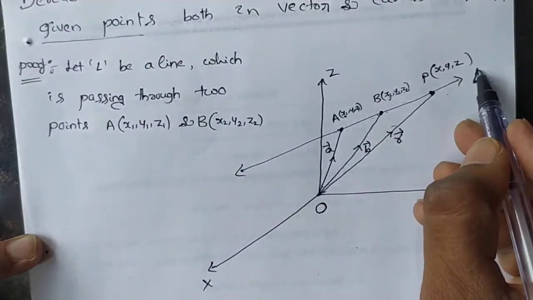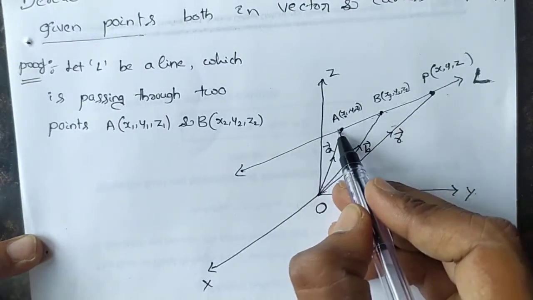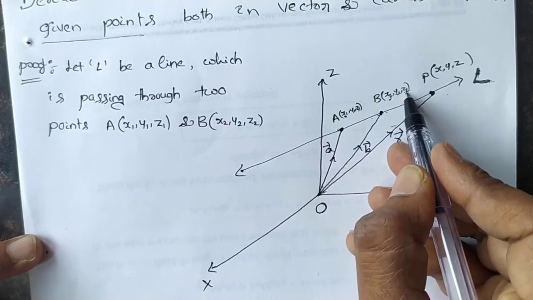Understood? Let L be a line which is passing through 2 points A, x1, y1, z1, and the point B, x2, y2, z2.